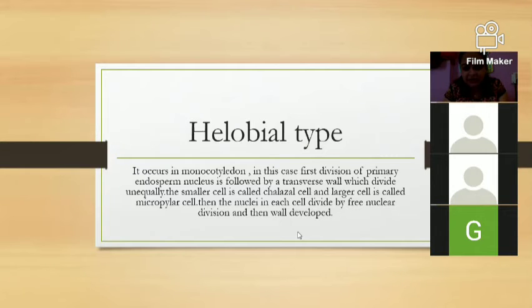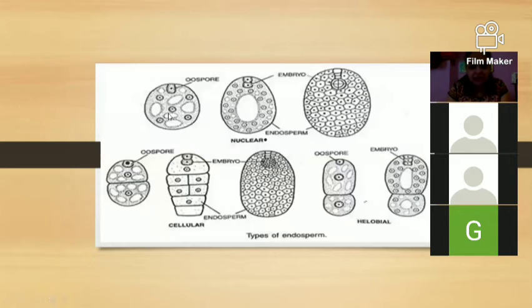Then the next slide, after the endosperm development. See here in this figure, first, second, third. These first three figures above are for the nuclear endosperm development. So this is your triploid nucleus where vacuoles are produced. The endosperm and the embryo start by multiple mitotic divisions, and finally we get the embryo and endosperm. So this is the nuclear type of endosperm development in the first three figures.